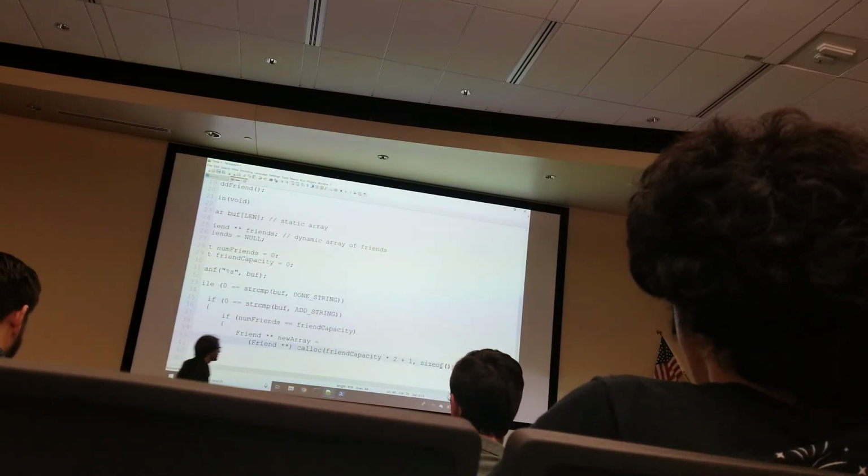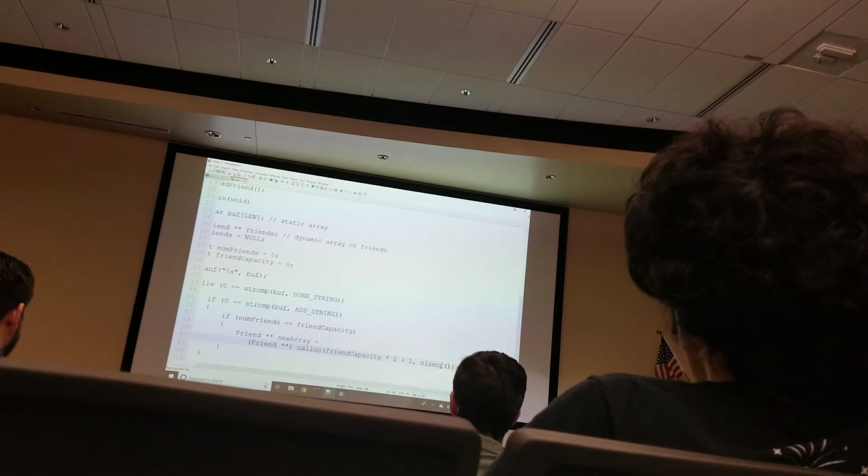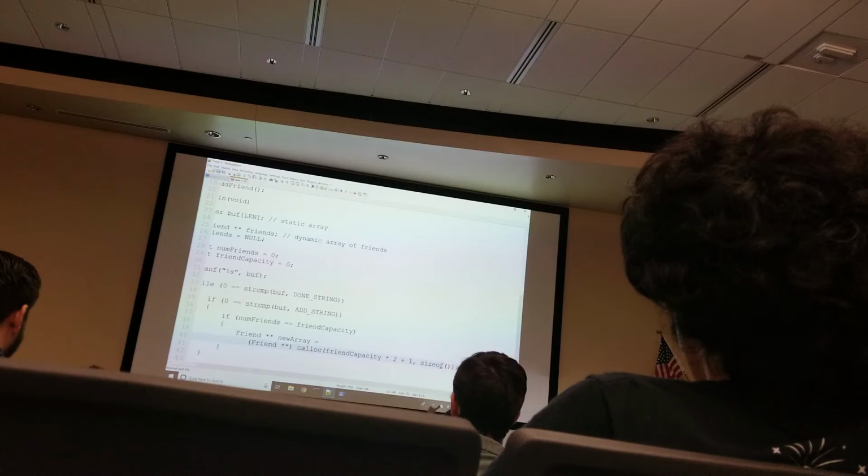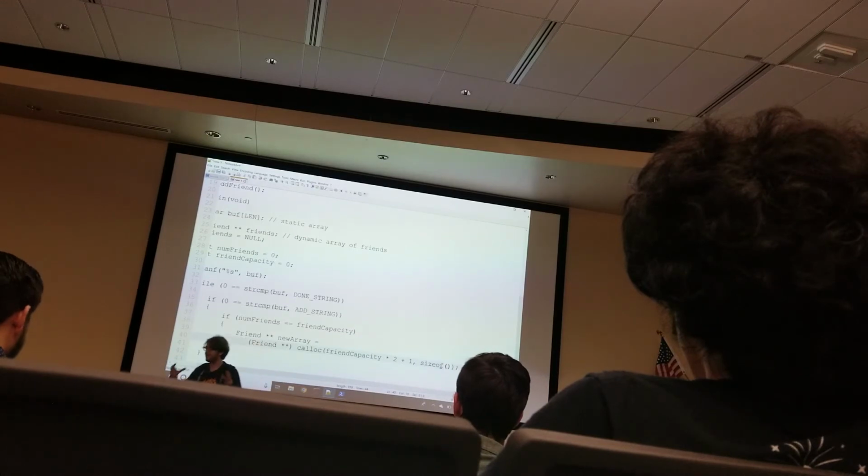So the reason why it needs to be size of friend star is because we're creating an array of friends. Or sorry, it's an array of friend pointers. And so each one of the spots in these arrays needs to be a friend pointer. And that's a little confusing.